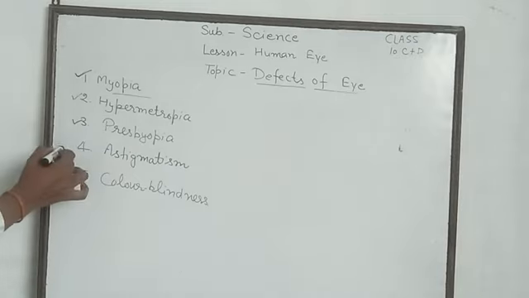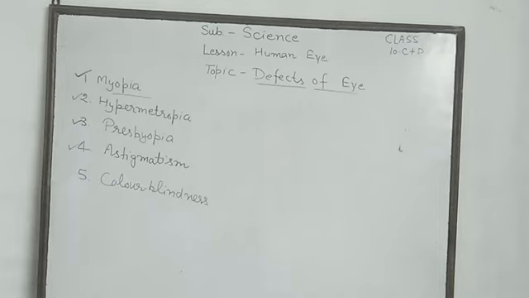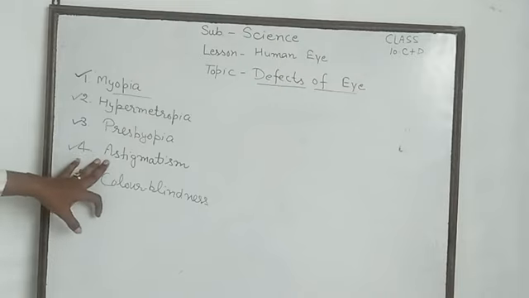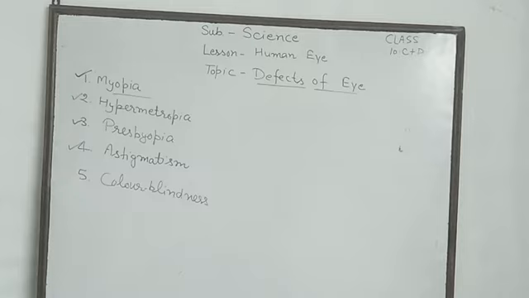And the fourth disorder of eye is astigmatism, अभिमुखता. The defect of human eye in which objects kept horizontally and vertically are not focused together on the retina. This is called astigmatism. Correction of astigmatism: this defect can be corrected by using cylindrical lens in spectacles.